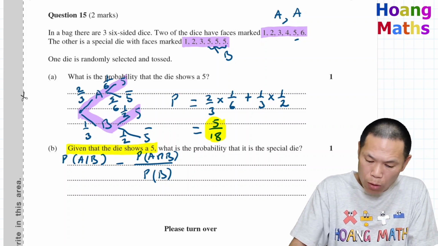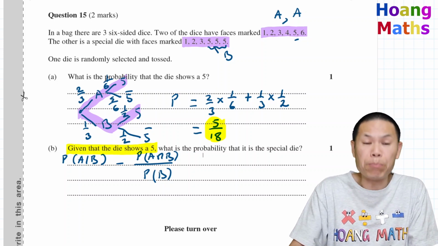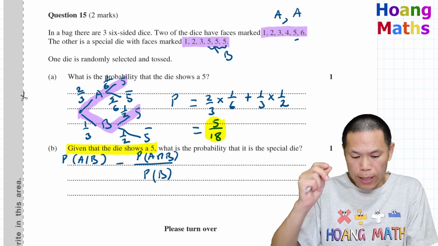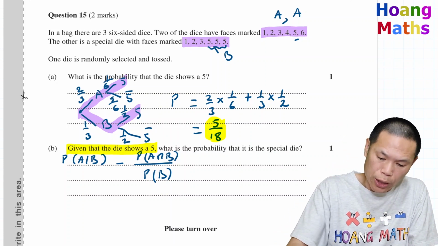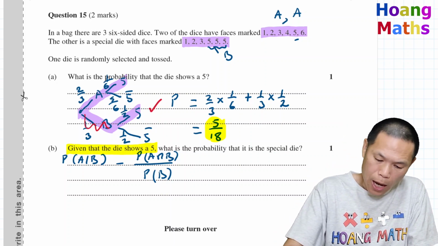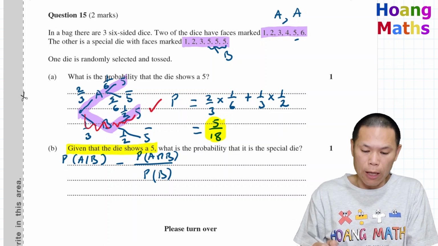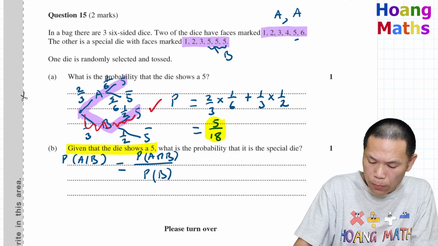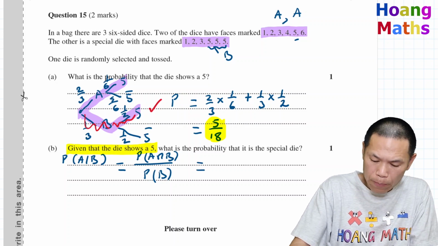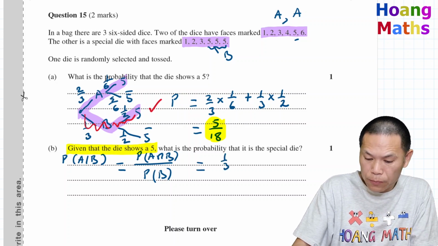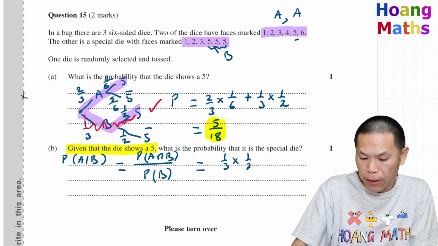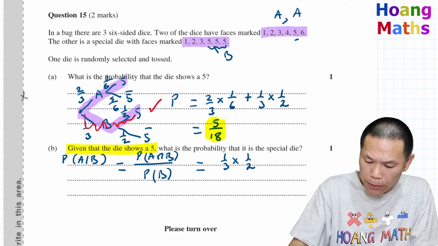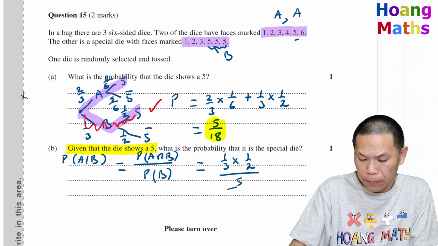And we know that the probability of A and B is this branch here, the probability of A and a 5. That's what that meant. So now we go: A and B is 1/3 times a half, and then we divide it by 5 over 18.